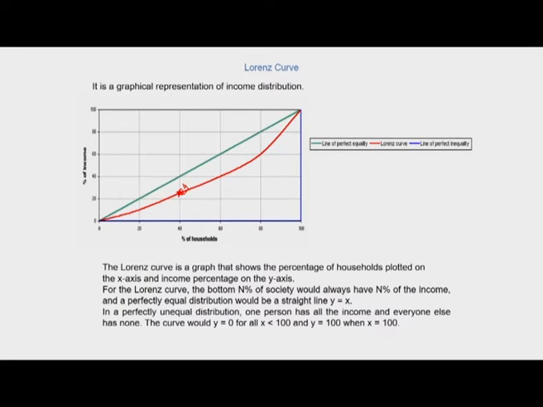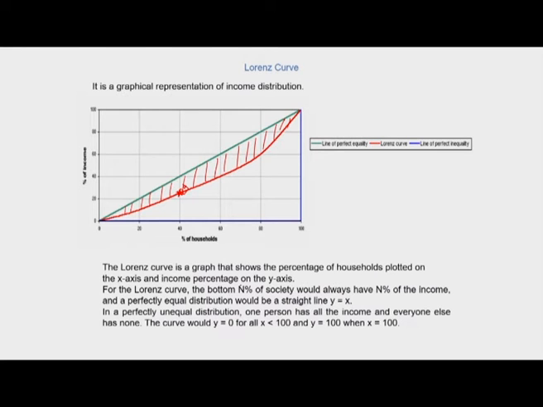So the Lorenz curve lies beneath the line of equality, showing the actual distribution of income across all of these households. This is one of the simplest Lorenz curves, and there are two things being shown here: the area between the line of equality and the Lorenz curve, which shows by how much the households are earning below the line of equality, and from the Lorenz curve we generally come up with the Gini coefficient.